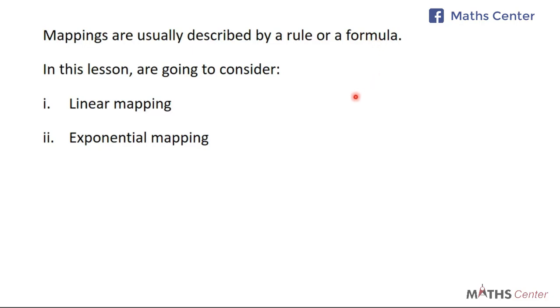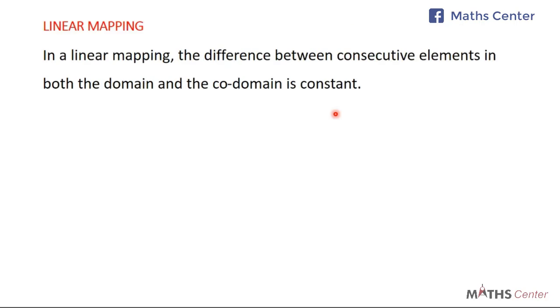In this lesson, we are going to consider two types of mapping. We are going to consider the linear mapping and the exponential mapping. So when you have these mappings, you are going to see how to find the statement that is linking them, or how to find the rule or the formula that is linking the members of each set. Let's begin with linear mapping.